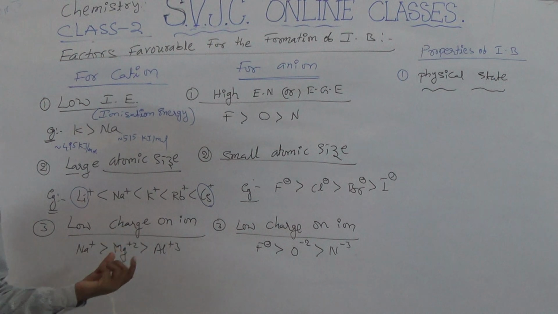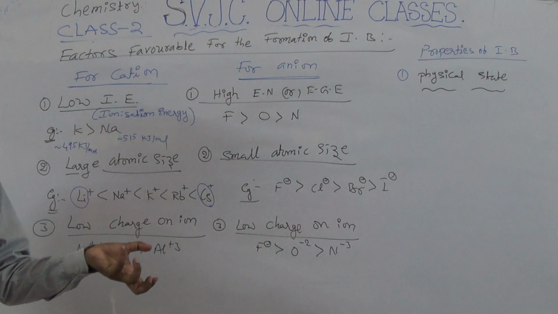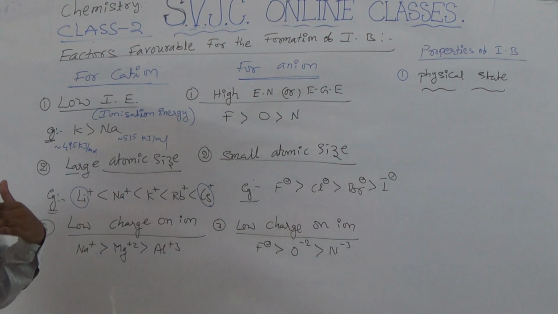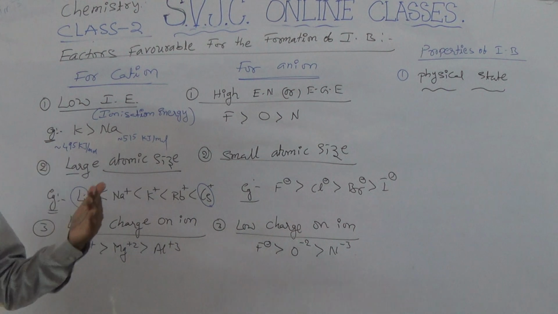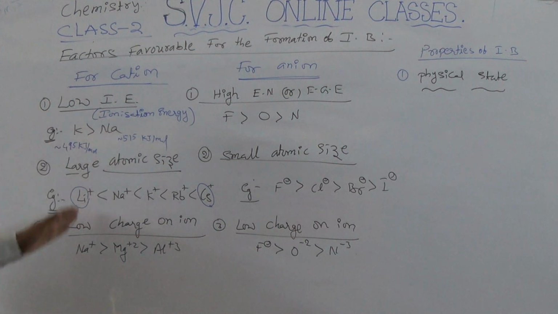When charge increases, size decreases. That means nuclear force of attraction is very high on valency electrons. So sodium ion is easily formed when compared to the aluminium +3 ion. So these are favorable conditions for cation.